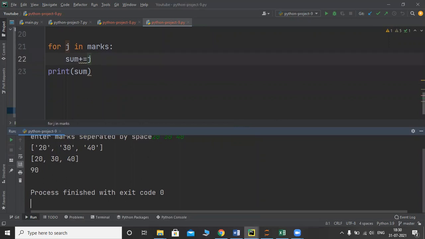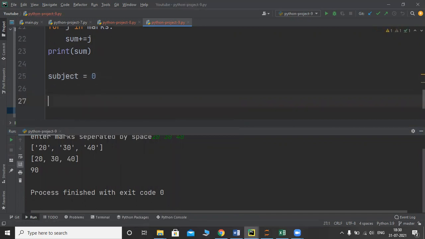Now in a similar way, replicate the length function. So total subjects. Let's say subjects, initially 0 subjects are there, and then now I will loop for k in marks.